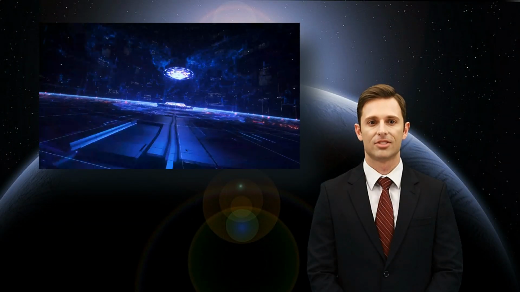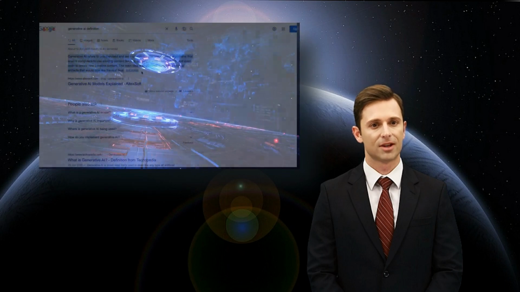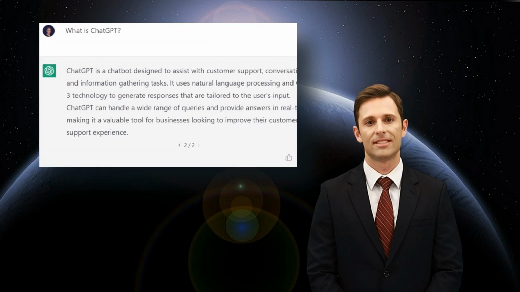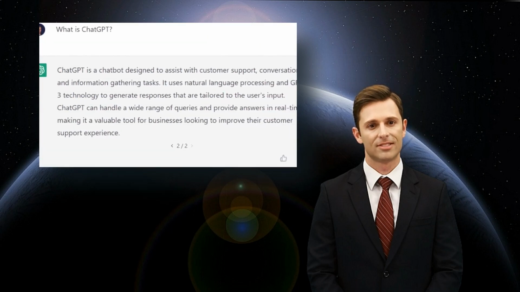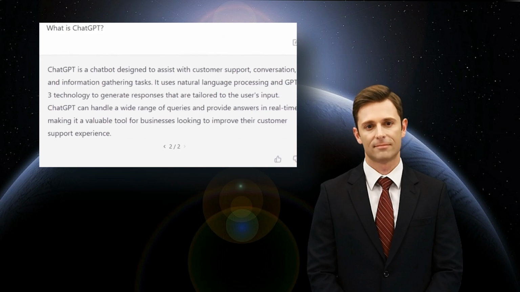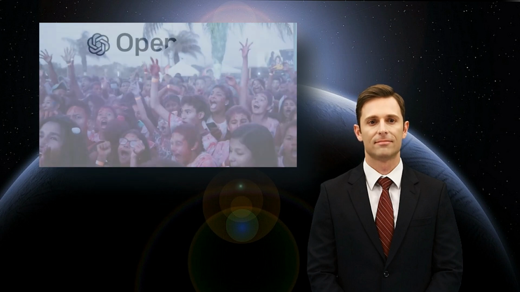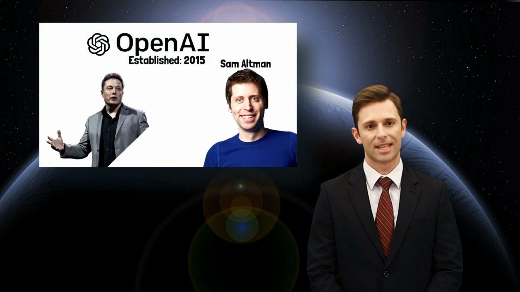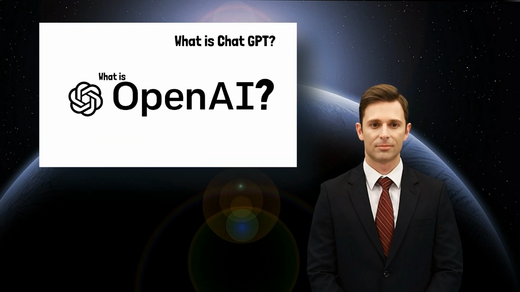ChatGPT is a new AI chatbot developed by OpenAI, a research organization dedicated to creating and ensuring the safe and beneficial use of artificial intelligence. ChatGPT is a language model, which means it can generate text responses based on a given input or prompt. It can answer questions, converse on various topics, and even write creative pieces such as stories or poems.